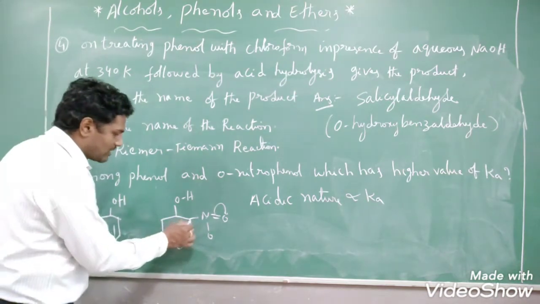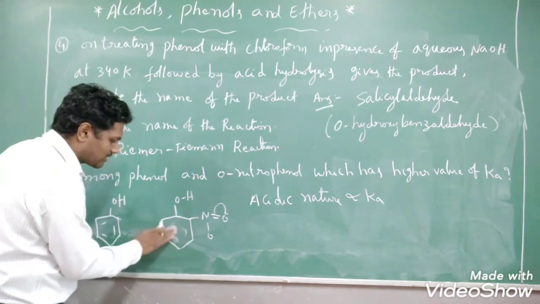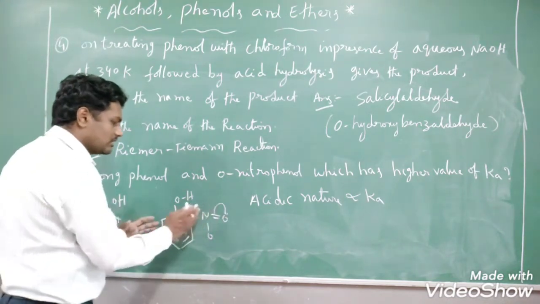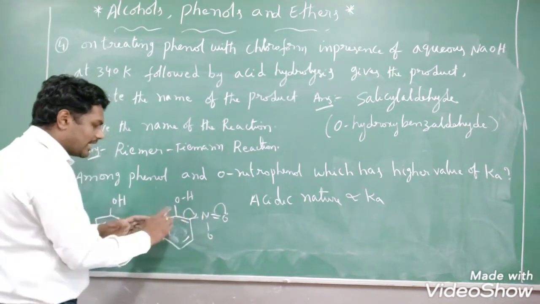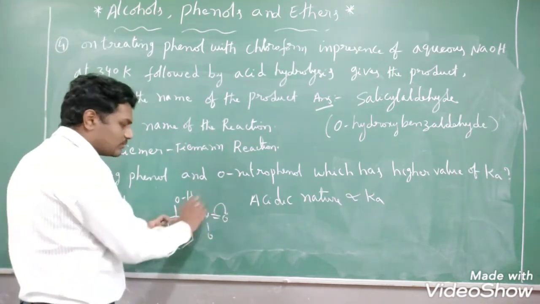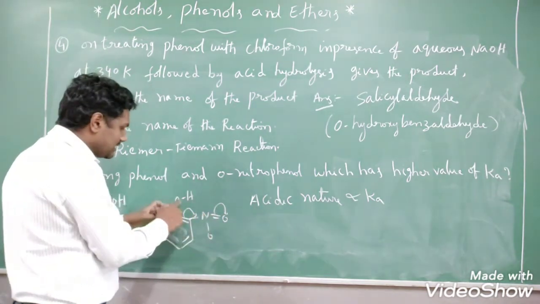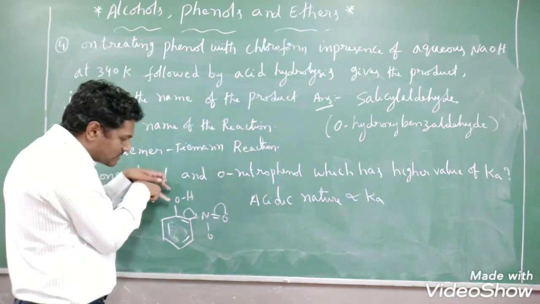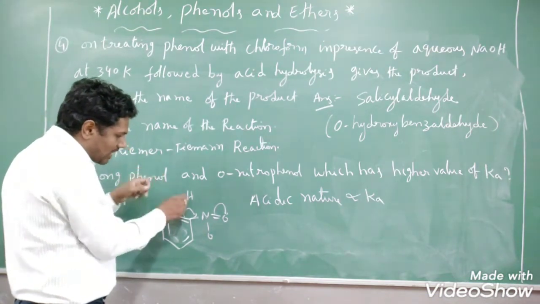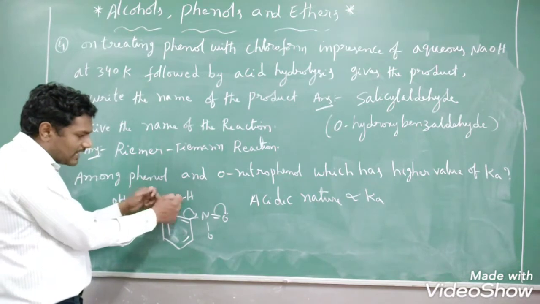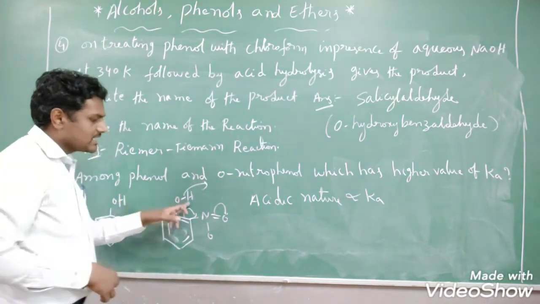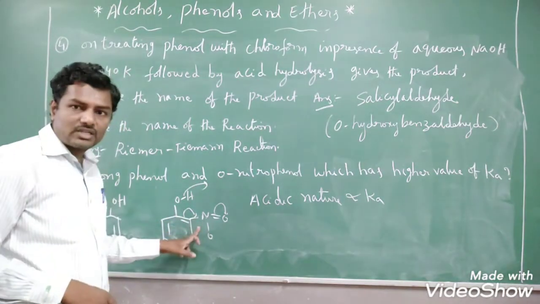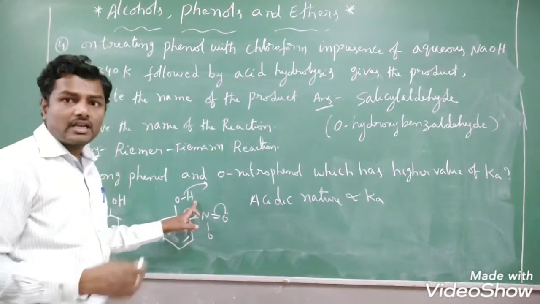If you take the pi electron cloud like this, then this pi electron is shifted towards this NO2 group. Then automatically the pi electron cloud moves towards the NO2 group, and the oxygen's electron pair is always pulled in this direction. Then this oxygen attracts the shared pair of electrons towards this direction and releases the H plus ion easily, right? So because of the presence of the electron withdrawing group, the acidic character of phenol increases.